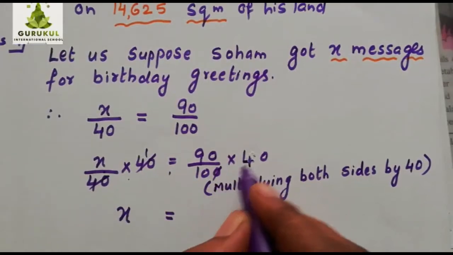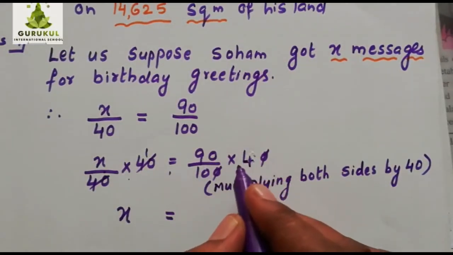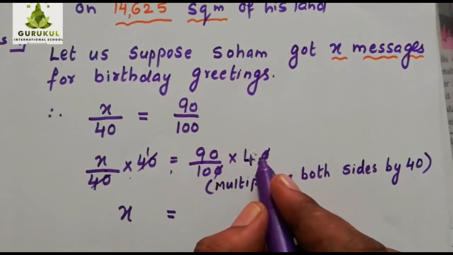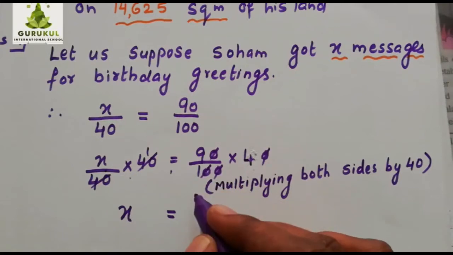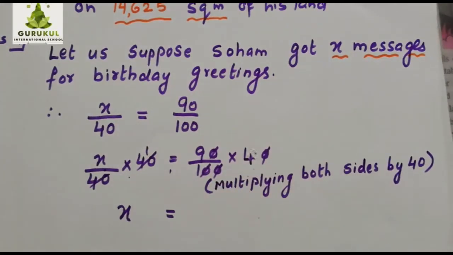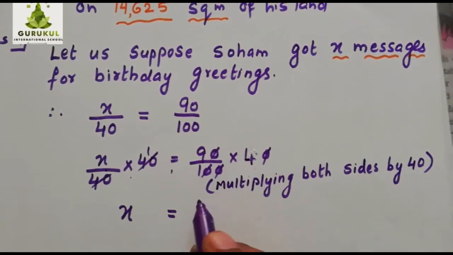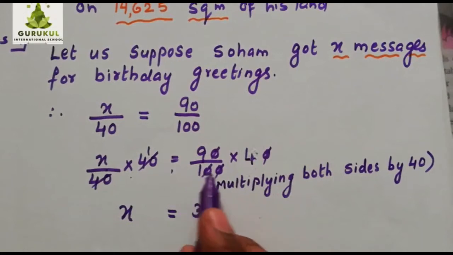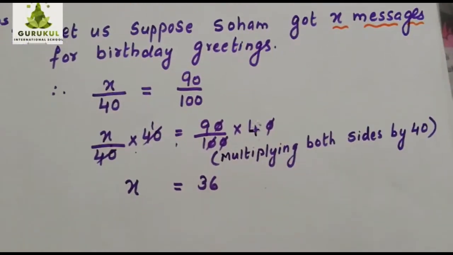Now 1 zero from here and this zero will get cancelled. The numerator is in multiplication, so we are cancelling numerator with denominator. Again, one more zero is there that you can cancel with the denominator zero. So now what is remaining? 9 into 4 in the numerator means 36. Is that clear? 9 fours are 36 is remaining, upon 1 means 36 itself. So x is equal to 36 messages.